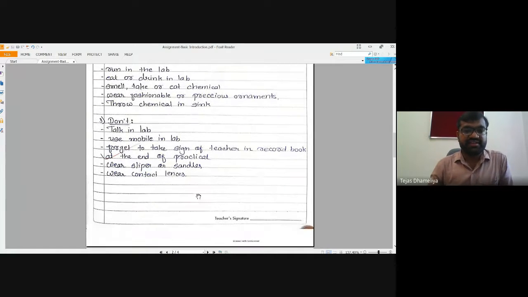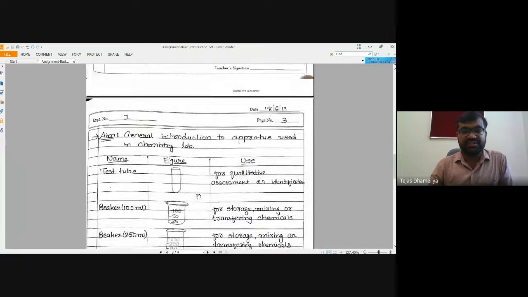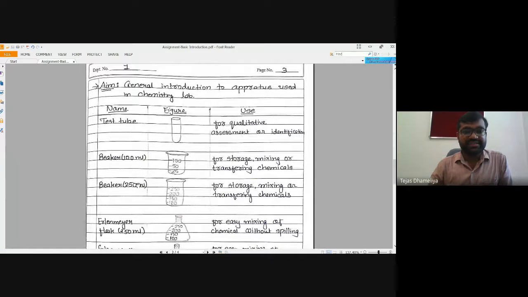So these are the safety concepts you should keep in mind when handling all these precautions. There is a certain manual with me, and I am going to share that manual with you so that you can also bring it.